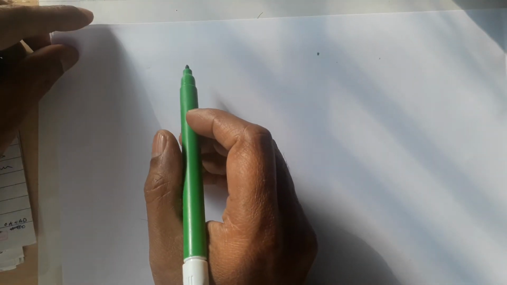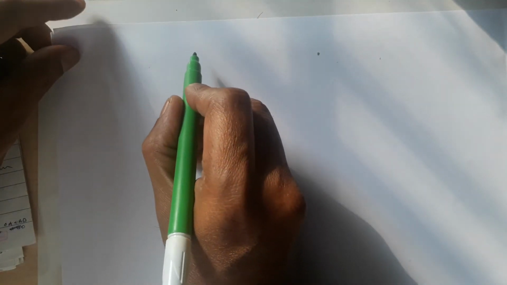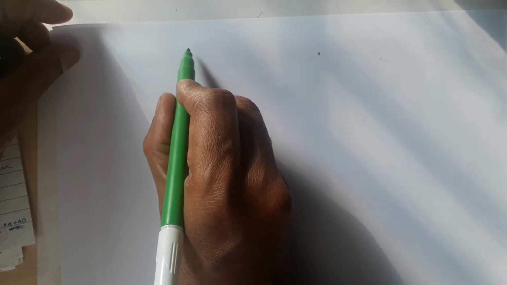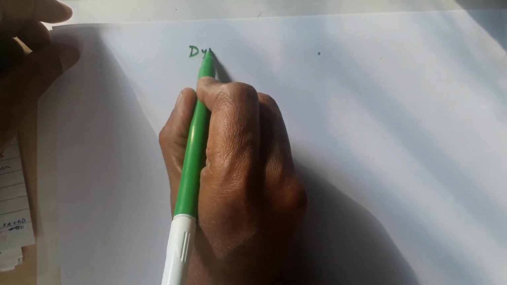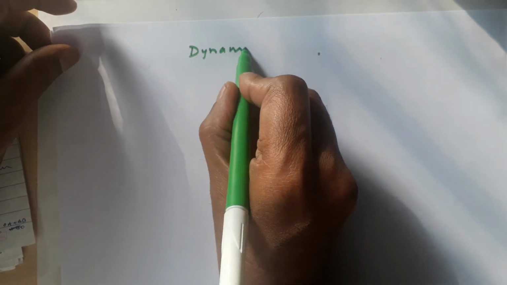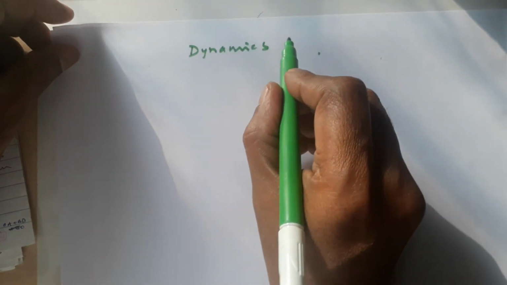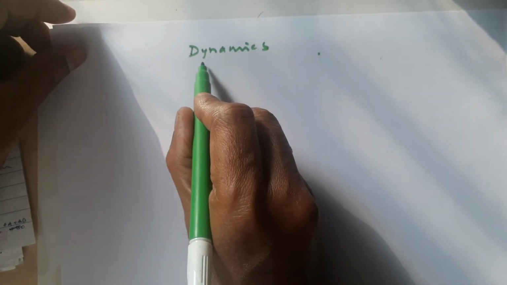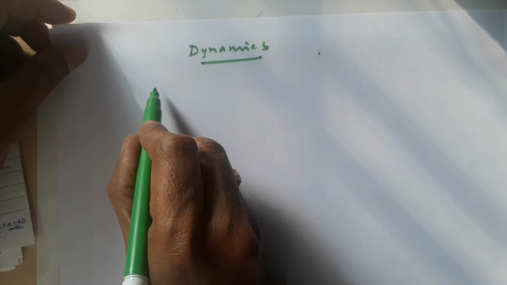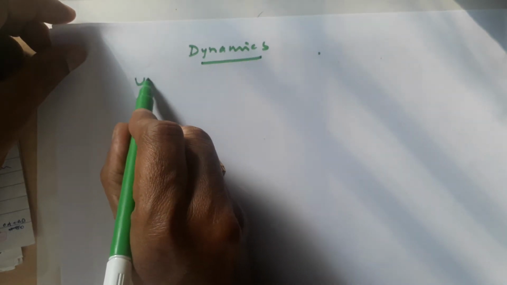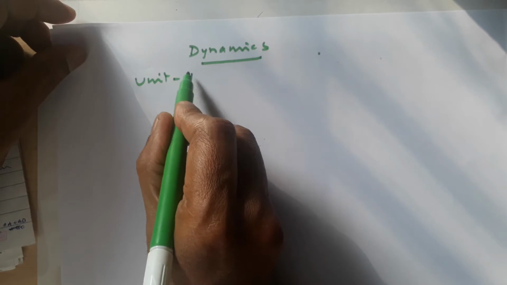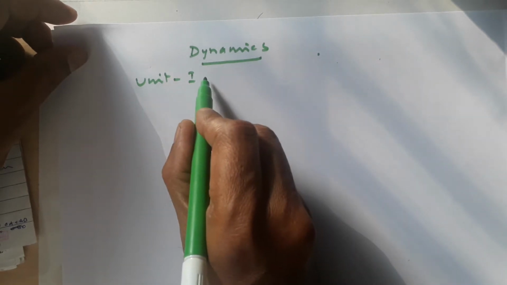Right, let us see first of all dynamics, in which we have 3 units. In which we have unit 1, kinematics.